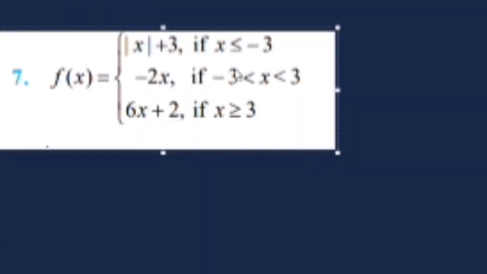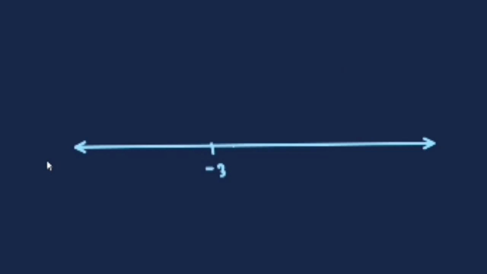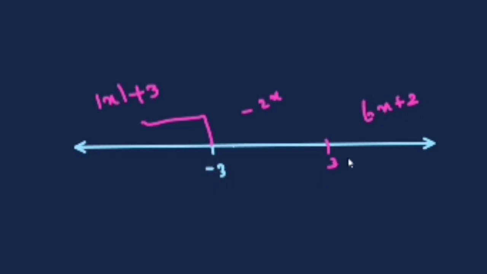So seventh one, f of x is equal to modulus of x plus 3 when x is less than or equal to minus 3. If you take the number line, for less than or equal to minus 3, the function has a different property, modulus of x plus 3. Then from minus 3 to plus 3, it is minus 2x. Greater than 3, there is a different property, 6x plus 2. So two places the function changes its property, minus 3 and also plus 3. So at both places we have to check the continuity of the function.